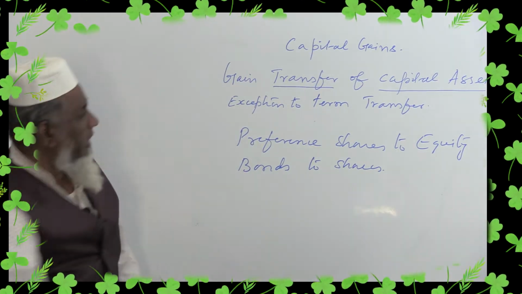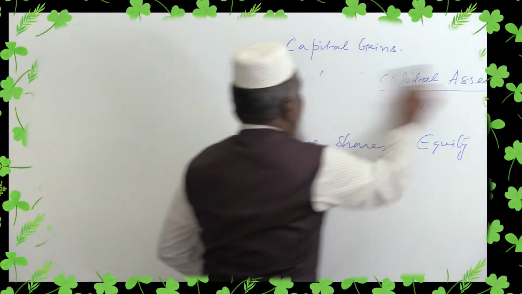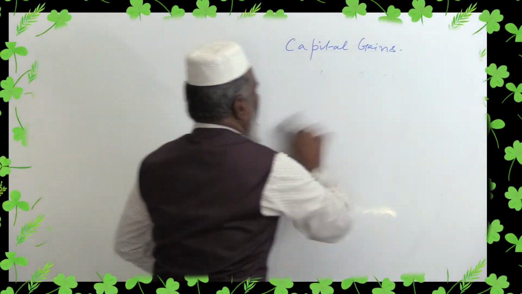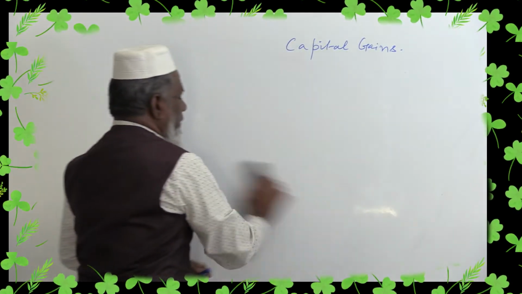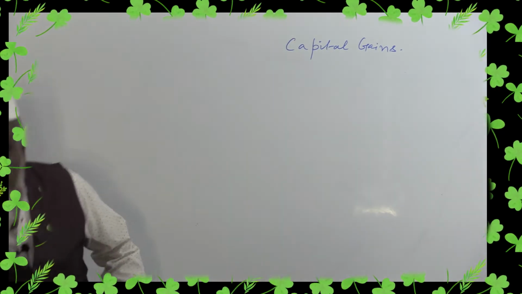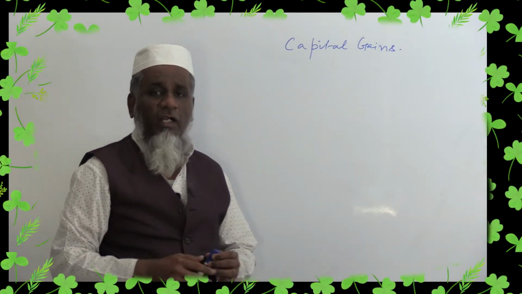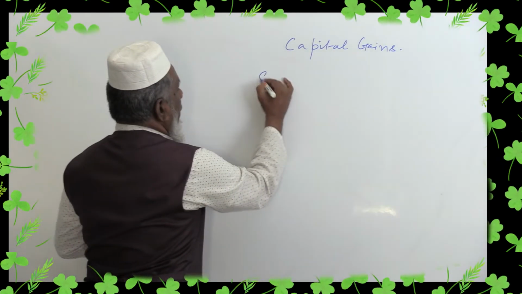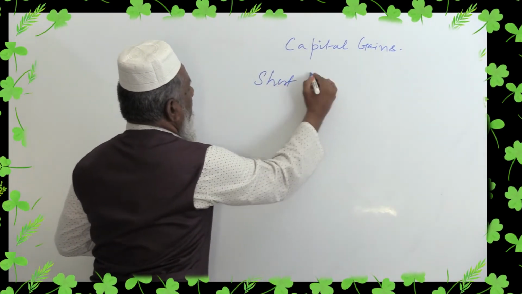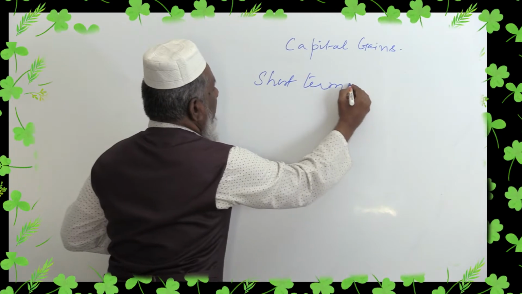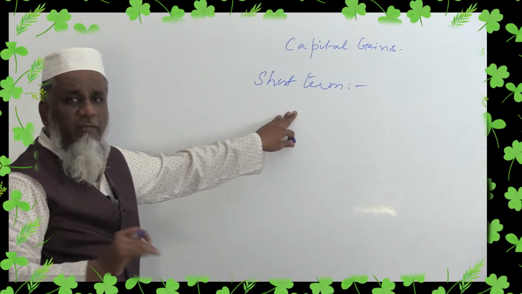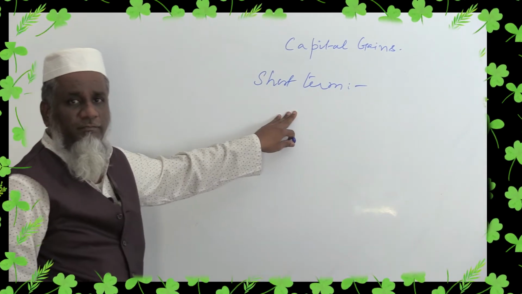Now, there are two types of capital gains. It is very important to remember there are two types of capital gain. One is called short term. Another is long term. When will a capital gain be taken as short term?